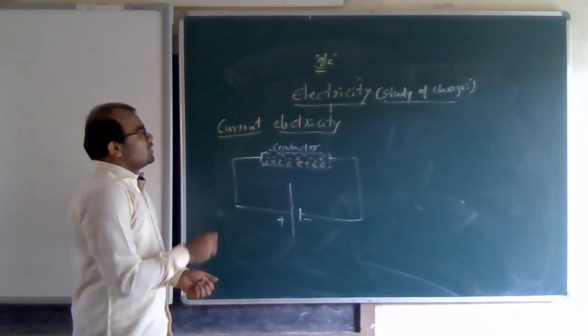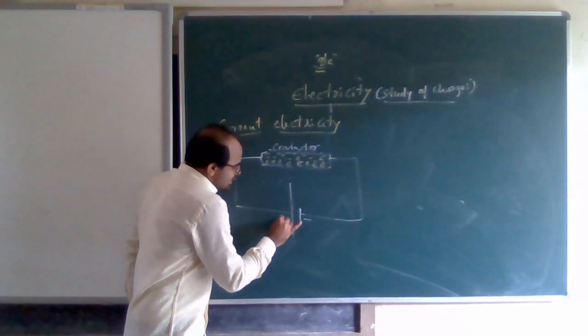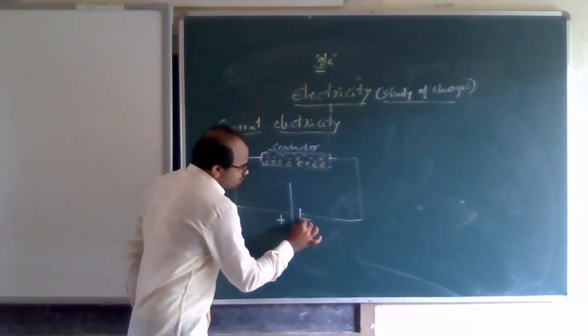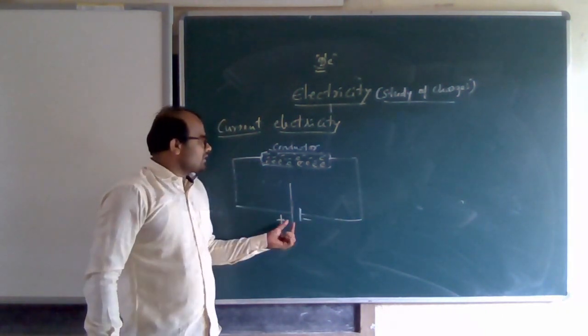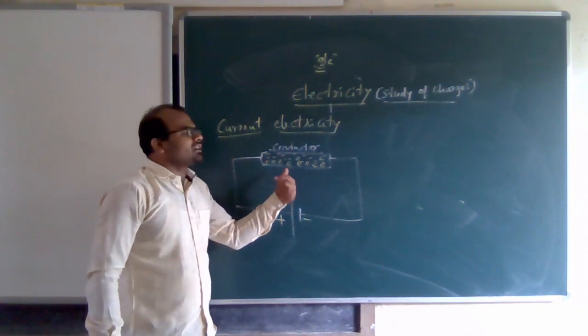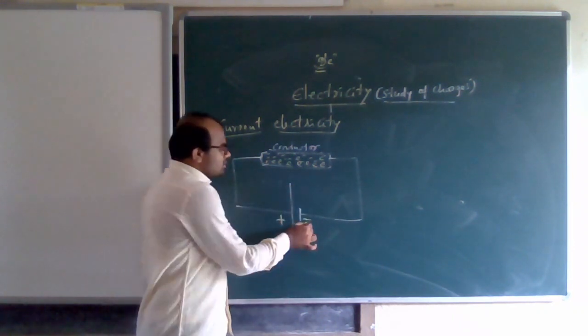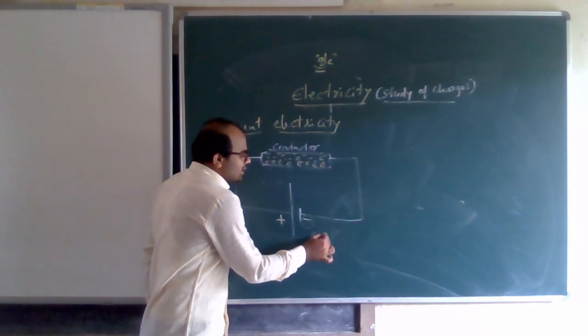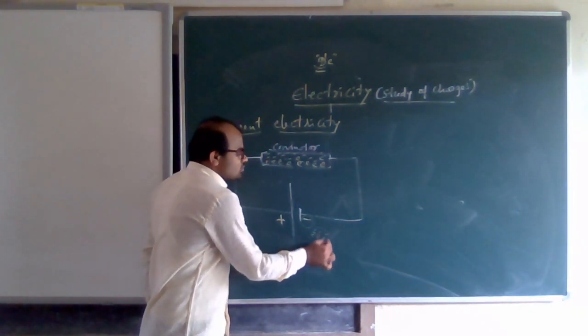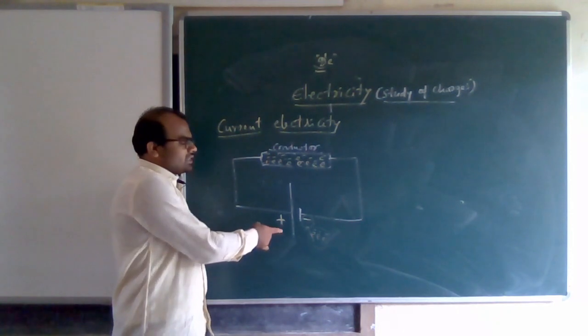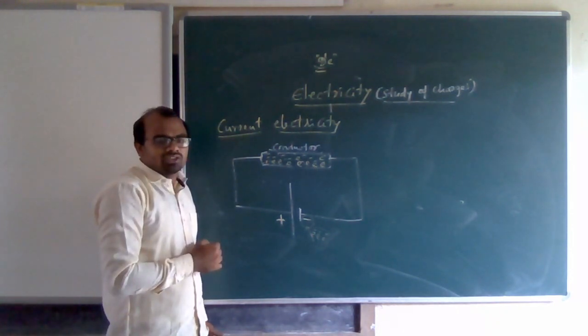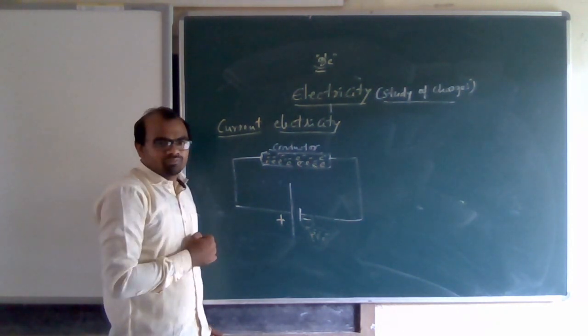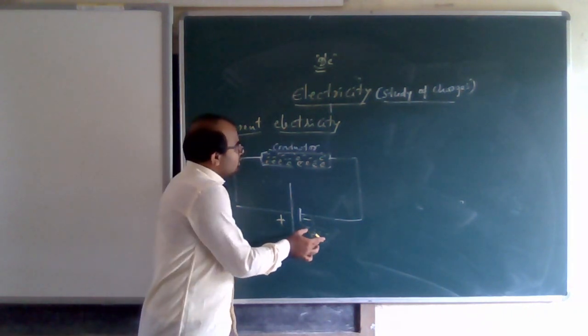So when the cell is applied to a conductor, what happens? The negative side of the cell has more electrons, hence it is the negative side, whereas the positive side has positive charges, meaning fewer electrons.